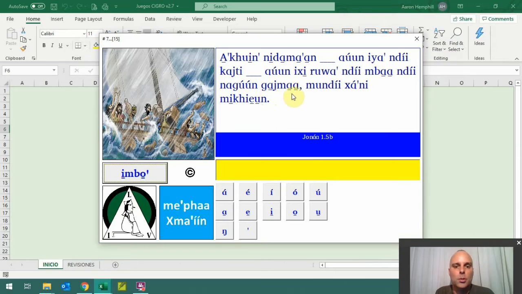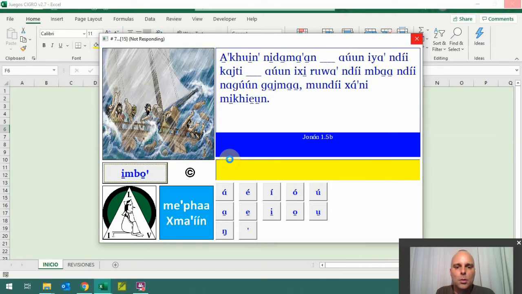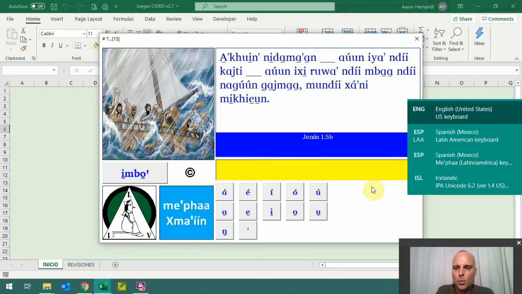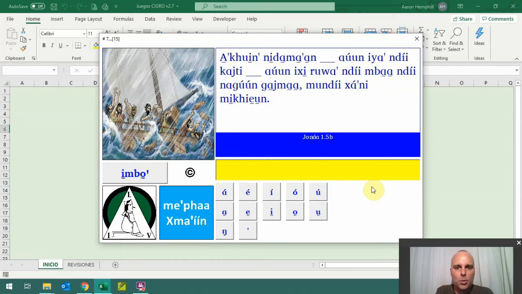pictures of fruits and animals and common objects, now they would listen to this verse, and this word is missing. It's also missing here, so it got pulled out twice. So you listen. You know what? I've got 4 different keyboards on my computer: an English, a Spanish, a MAPA, and I guess a linguistics and